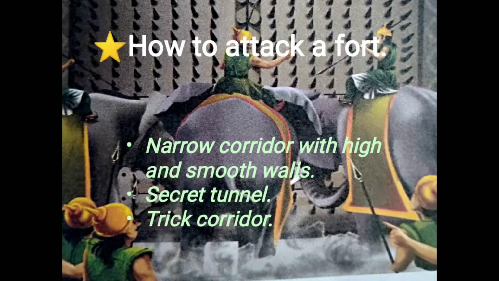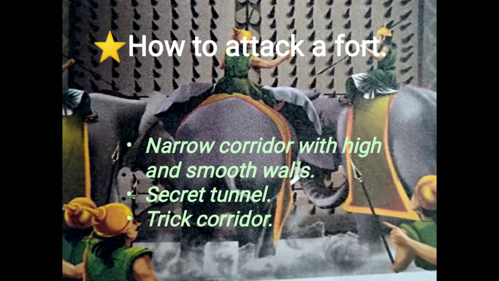Enemy people get to know how to attack a fort. They will know about the tricks in the fort. This tells the army about the traps like trick corridors and narrow corridors. It also informs about the secret tunnel to escape or attack.